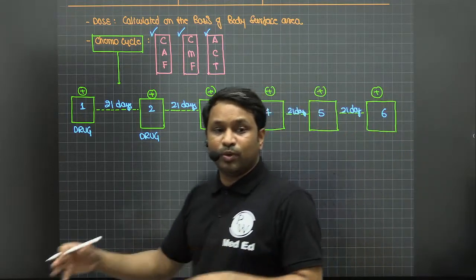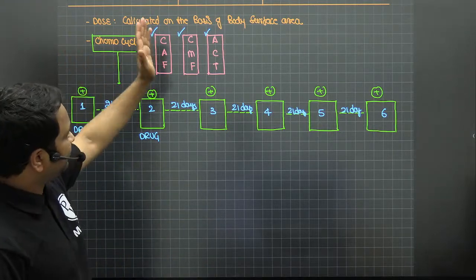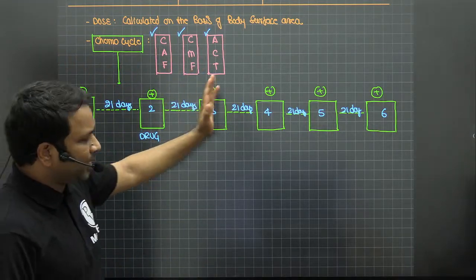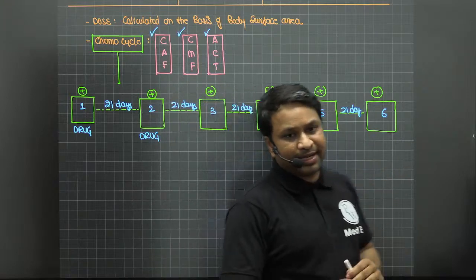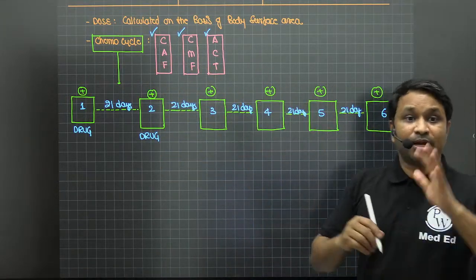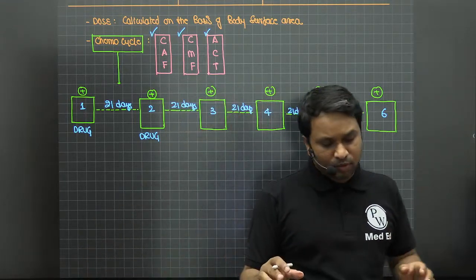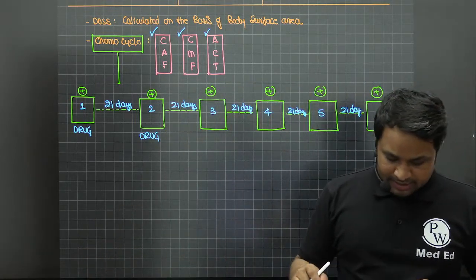And this is what we call the chemo cycle. That means whether you choose a CAF, CMF, or ACT regime, you ask the patient to come back to the hospital after every 21 days, and every single time the patient comes back you give this set of drugs, until 6 times. This is what we call the chemo cycle.